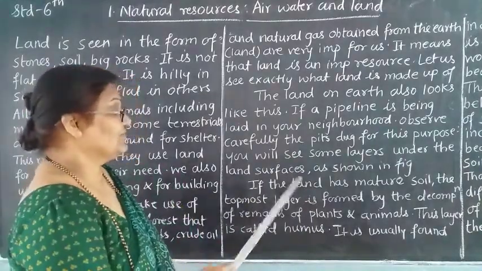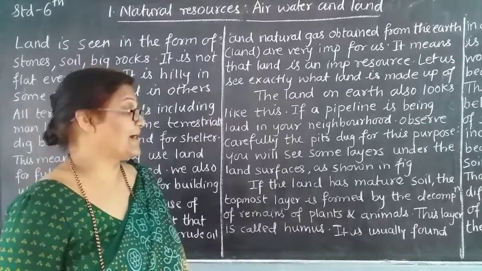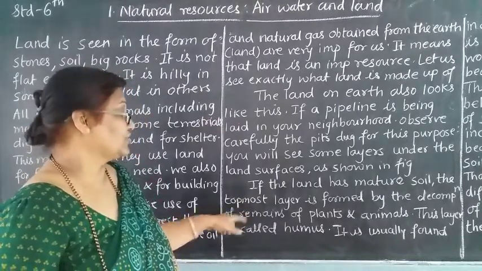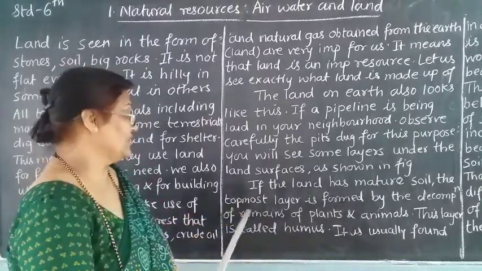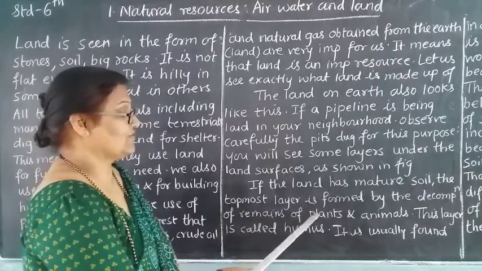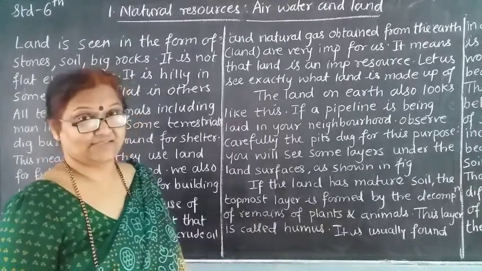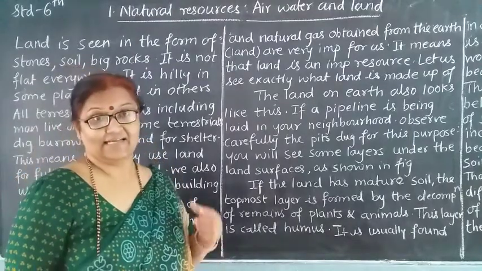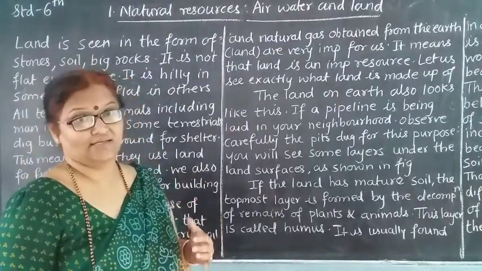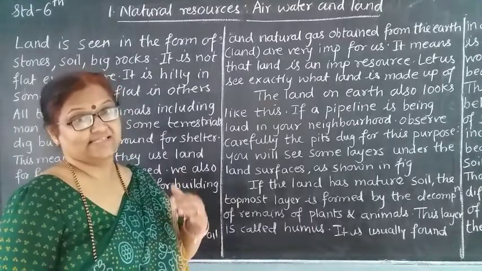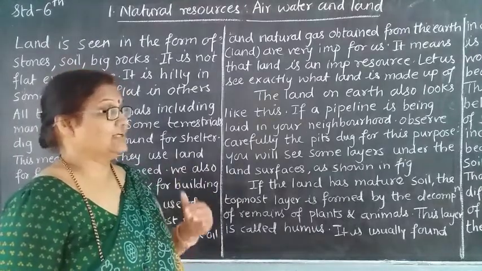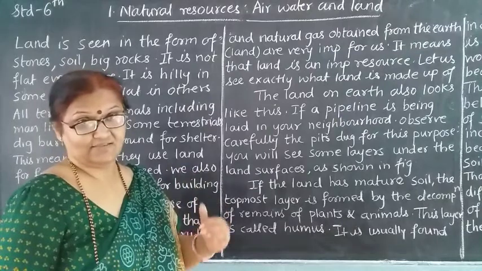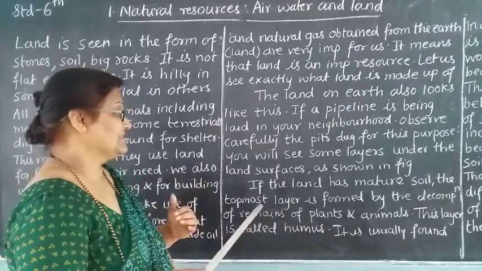If the land has mature soil, the topmost layer is formed of decomposition of remains of plants and animals. What does it tell us here? If the land has the mature soil, that means all the things are prepared in this soil.